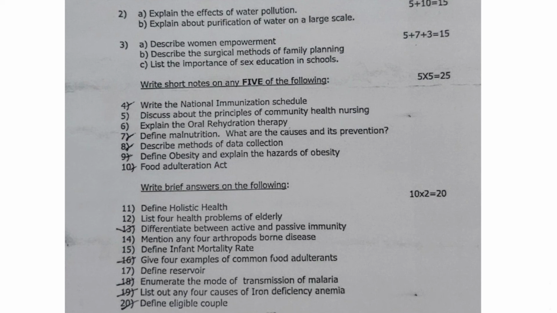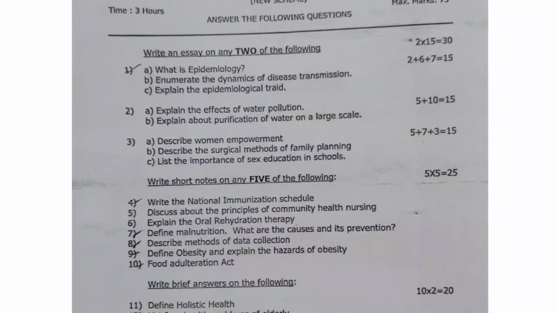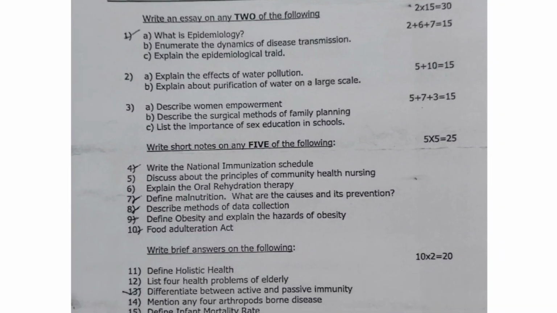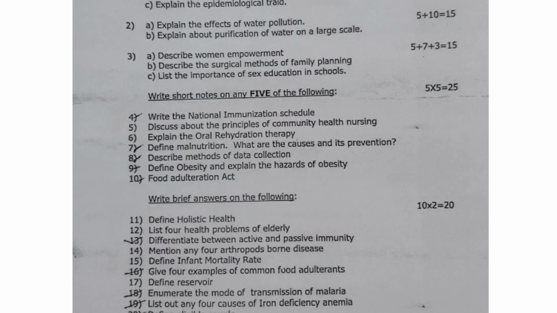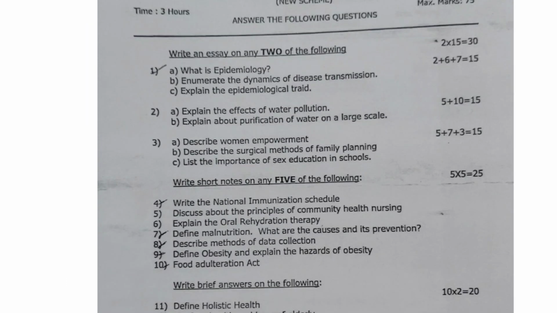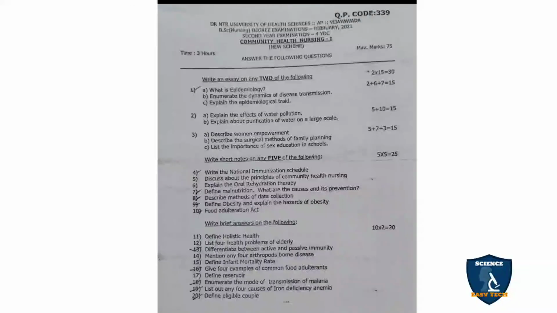So for these 10 questions, there is no choice. You have to answer all the 10 questions. Each question carries 2 marks and it is 20 marks. So in the first subdivision, you will be having 30 marks. Second subdivision, 25 marks. And in the third subdivision, it is 20 marks. So totally, it is 75 marks.